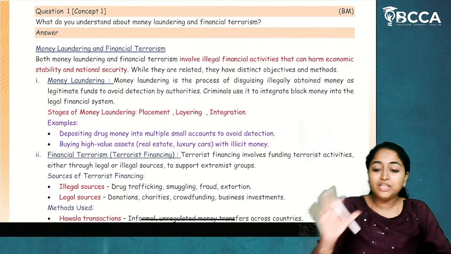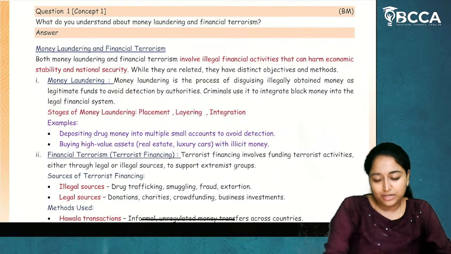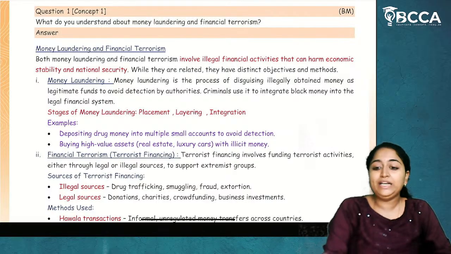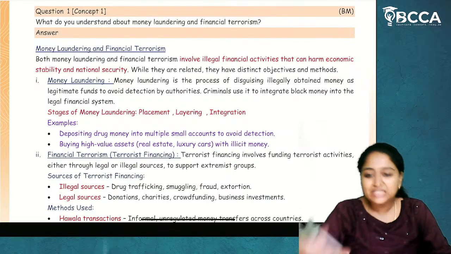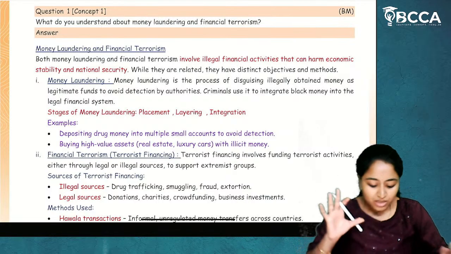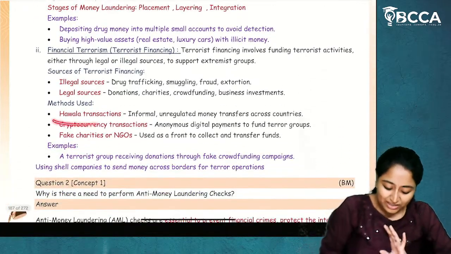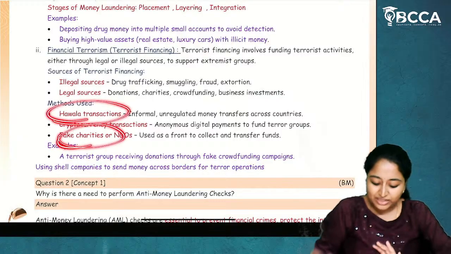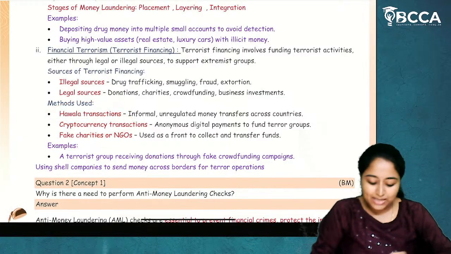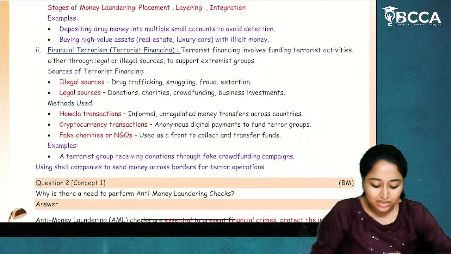But whatever the source of illegal money is there, to put that illegal money into an illegal activity is called as financial terrorism. So only that is there. So you will write that through Hawala transactions, to fake charities, through cryptocurrency transactions. All these are illegal methods for doing financial terrorism.